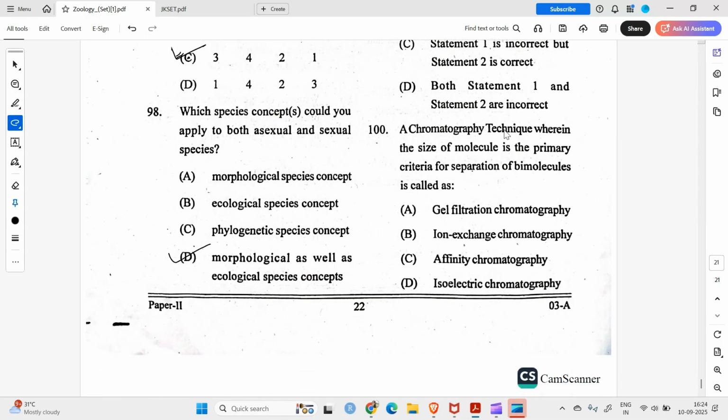100. Chromatographic technique, wherein the size of a molecule is the primary criteria for separation of biomolecules, is called. We have already solved this question. It's called gel filtration chromatography, which is based on molecular size.